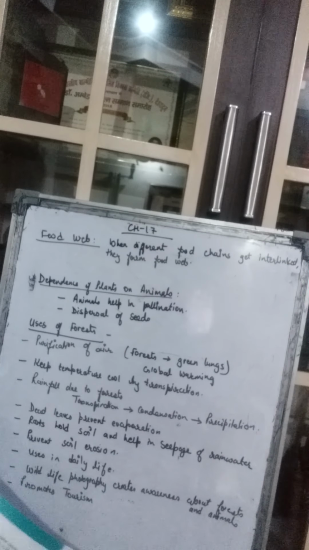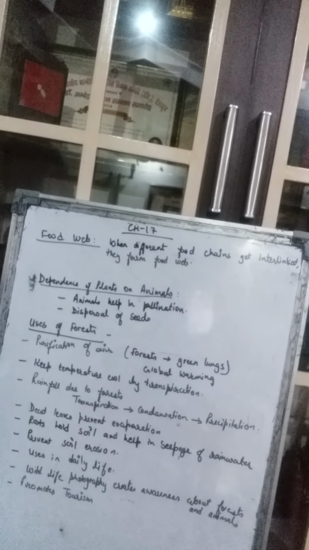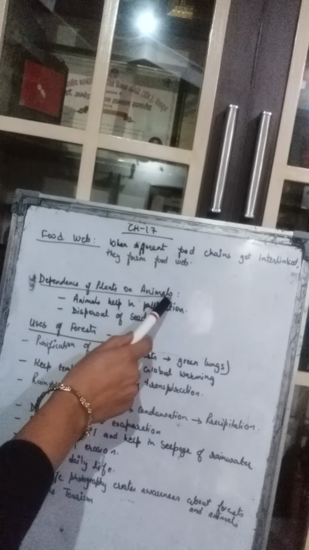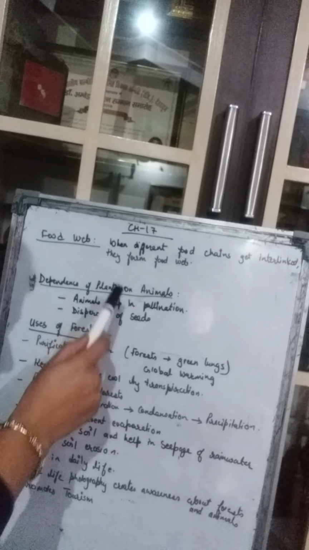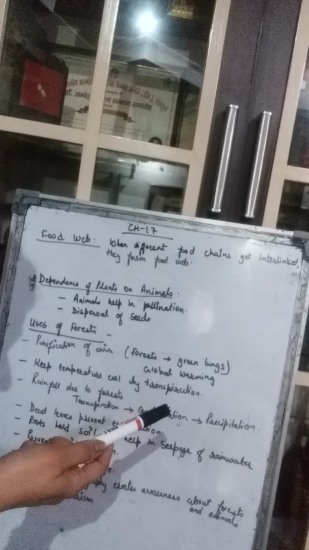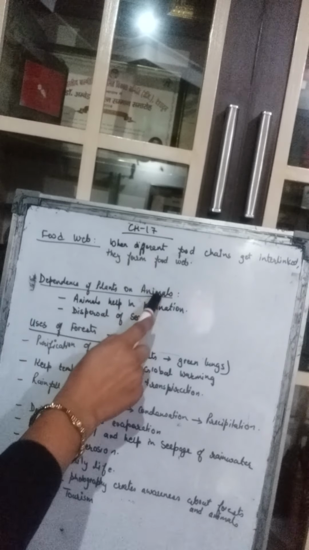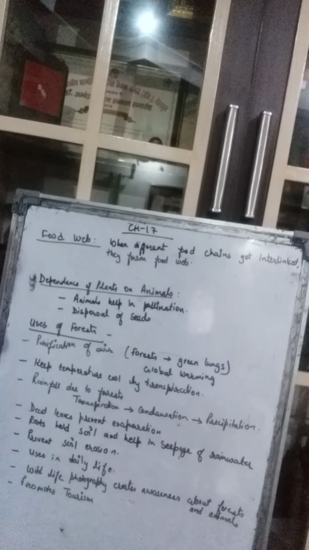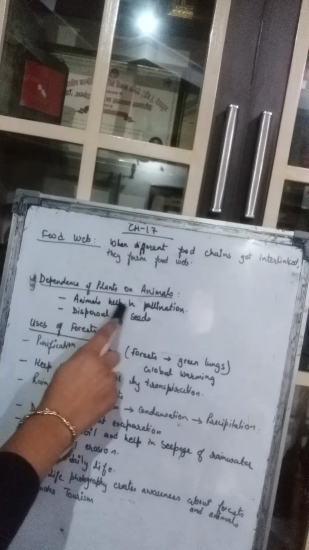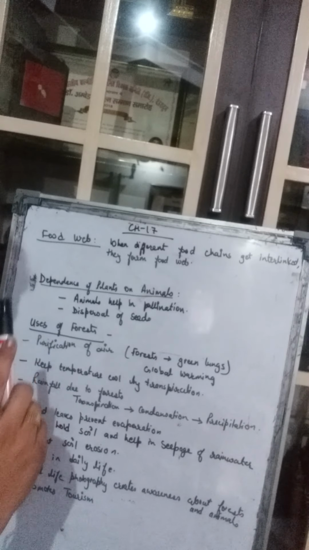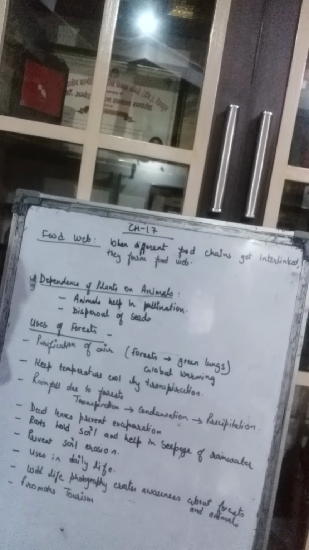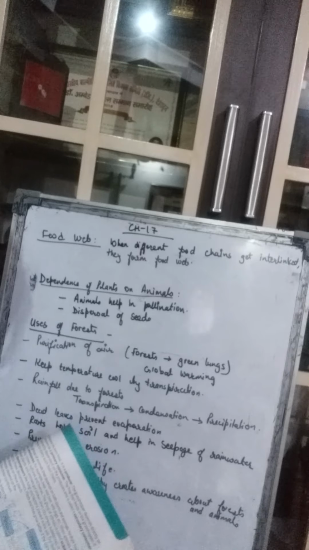After that, we come to the dependence of plants on animals. Now, how are plants dependent on animals? We know that animals are dependent on plants. They need them for their food, isn't it? But how are the plants dependent on the animals? The plants are dependent because the animals help in the pollination of the flowers. How come? The animals or the insects, we take them in one category only.